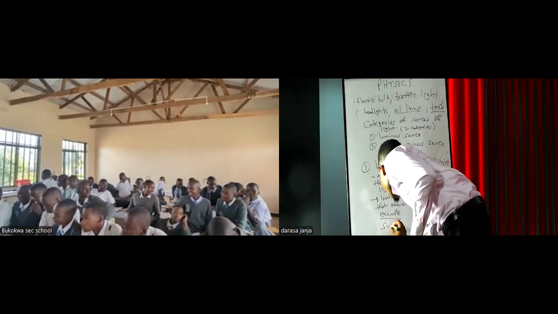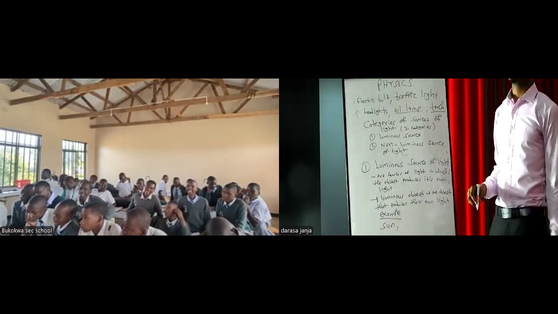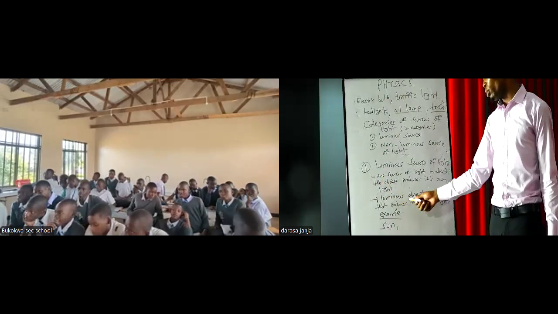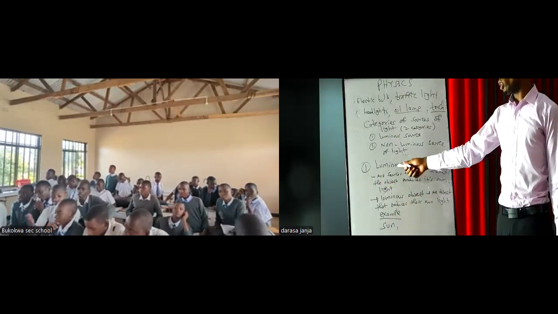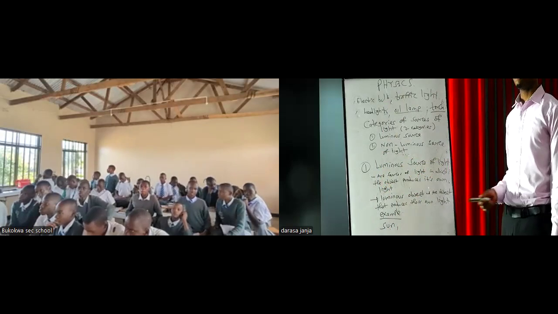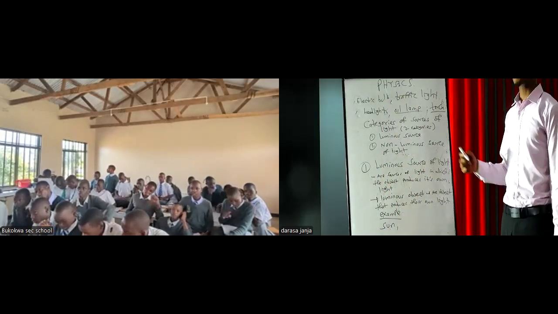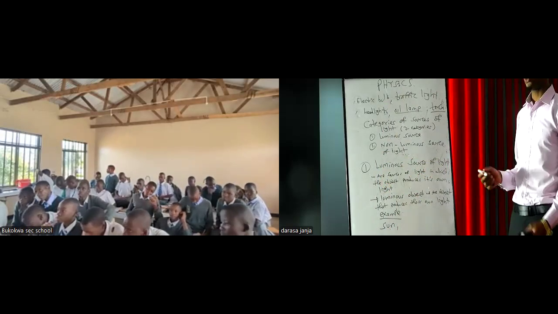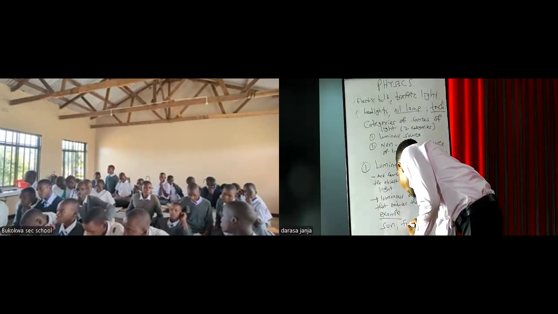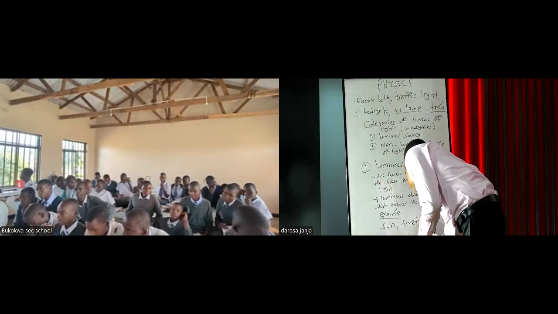Number one is the sun. The sun produces its own light, so the sun is classified as a luminous object, and it is called a luminous source of light because it produces its own light. But also we have this organism called the fireflies.